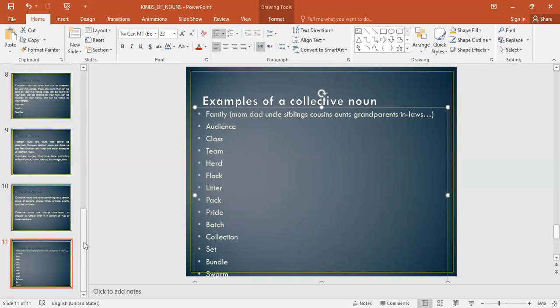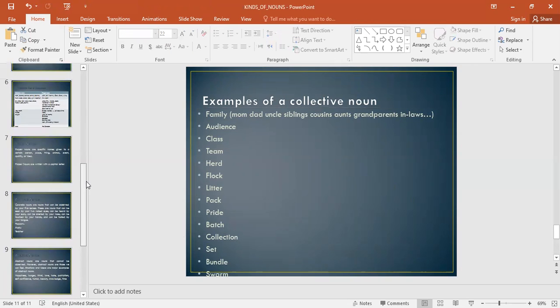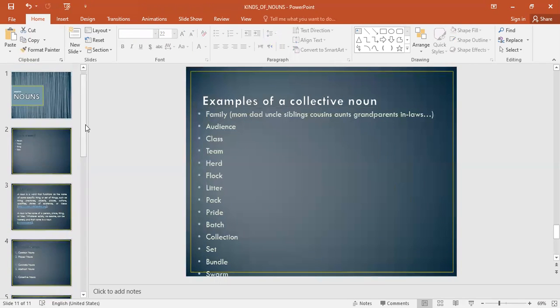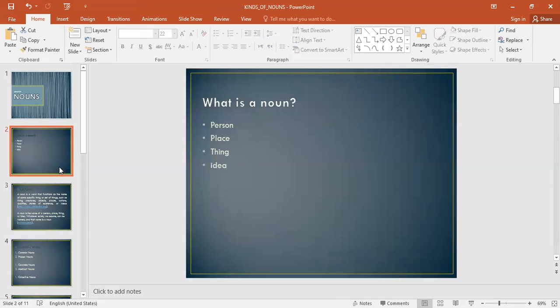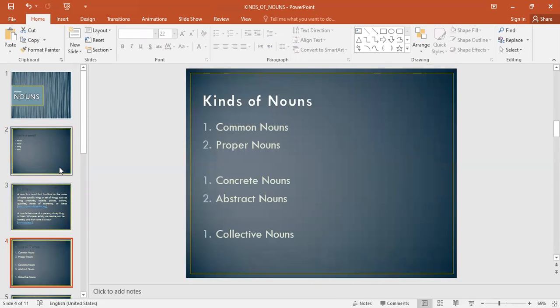So this is it for the collective noun. I would like you guys to please go to your grammar workbooks at home, go to chapter 2 and look at all the questions related to nouns, and I need you to answer them. All the pages that are related to all these types of nouns: common and proper, concrete and abstract, and collective.